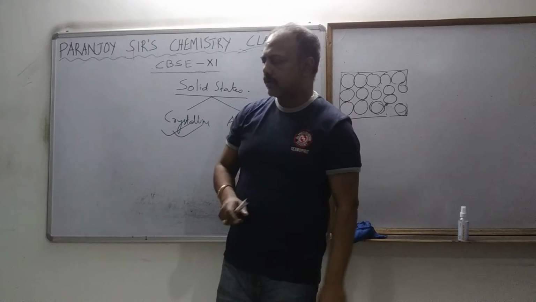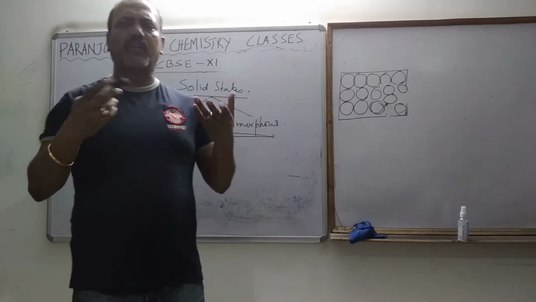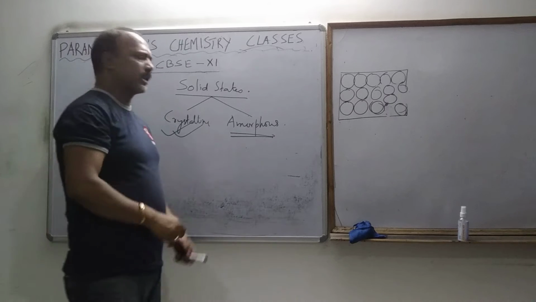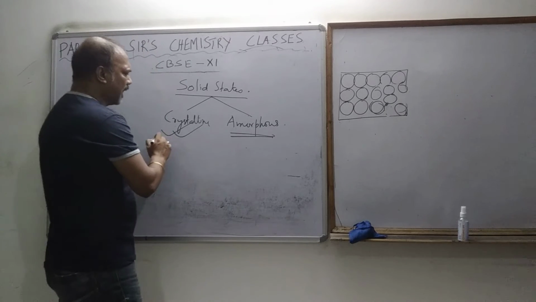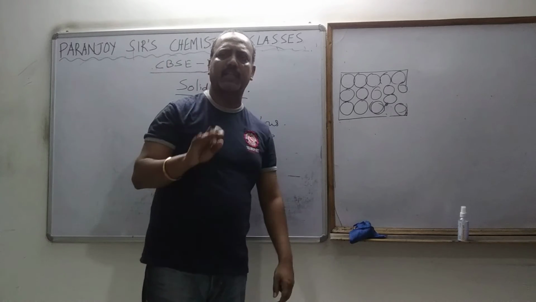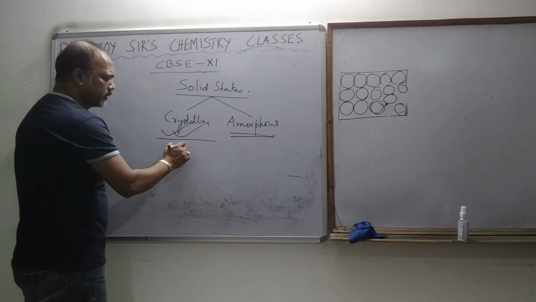Now, how can the amorphous solids be prepared? Actually, amorphous solids can be prepared from the crystalline solid. Let me just give an example, then you can understand this. The common example of crystalline solid, sodium chloride and all are there, but I am not going to give that example. I am going to give the example of crystalline solid as quartz.